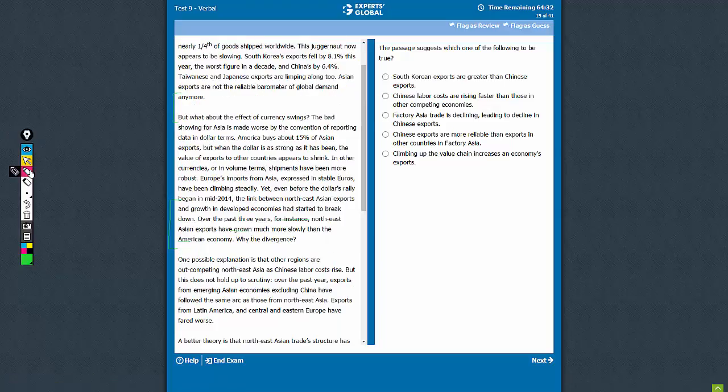No, we can't say that South Korea's exports are greater than China's exports. We don't know the absolute numbers. That is not correct. Chinese labor costs are rising faster than those in other competing economies. It does talk about Chinese export costs here, but it does not say that those are rising faster than other competing economies. So this is not correct.